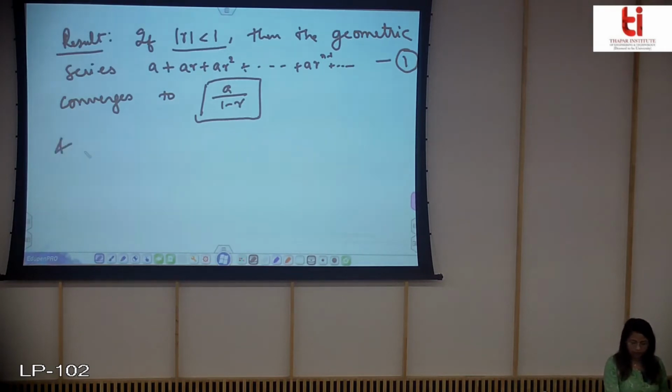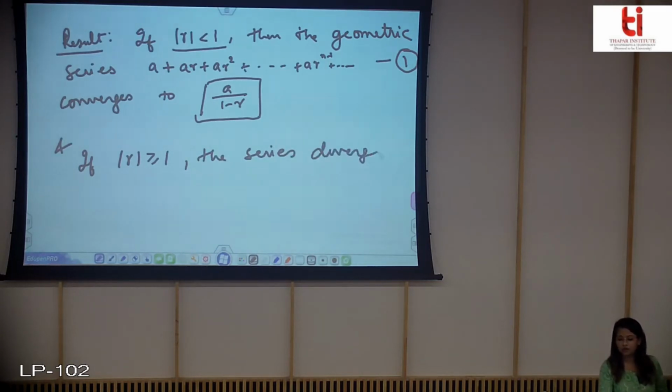and if mod of r is greater than or equal to 1, the series diverges. So we will prove this result with the concept of the partial sums.